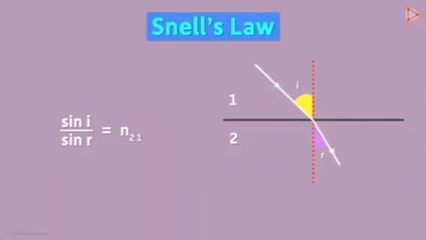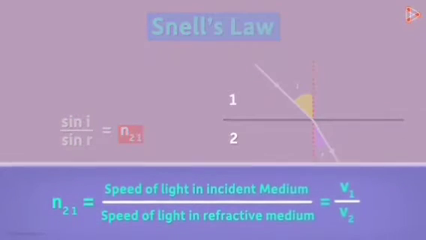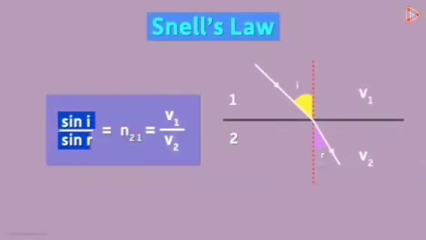This is the basic idea of Snell's law, and there are different ways in which we can understand it. In the previous video, we saw what n21 means. It is equal to the ratio of the speed of light in the incident medium to the speed of light in the refractive medium. So we can also say that sine i over sine r is V1 over V2.